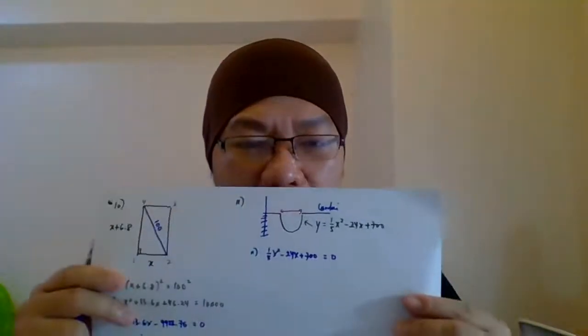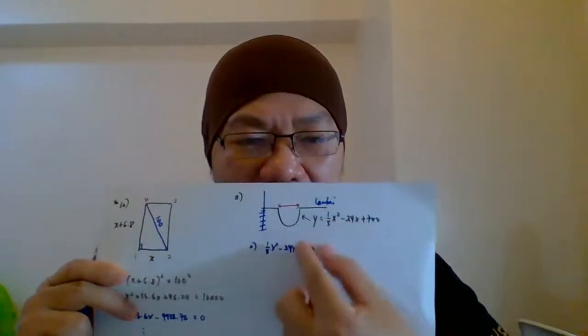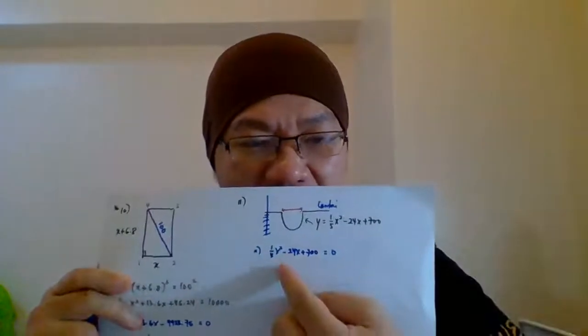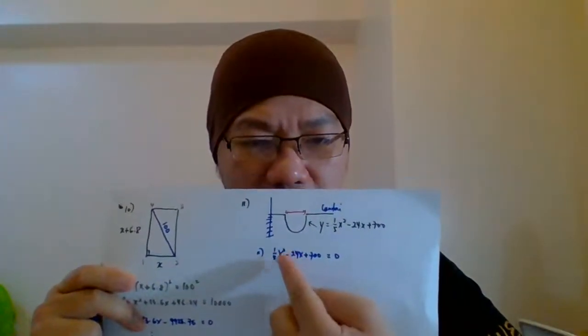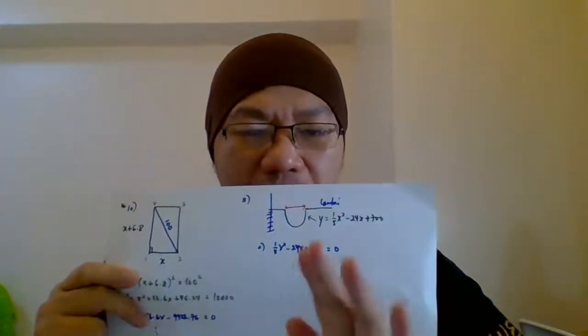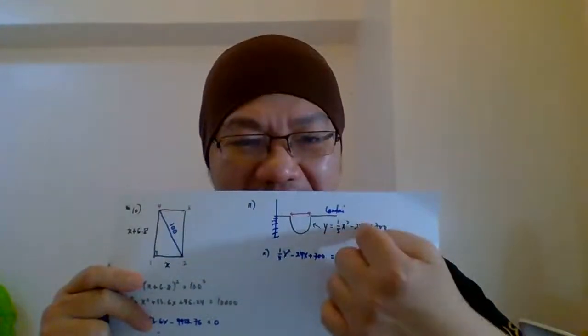Okay, so number 1 over 5 x squared minus 24x plus 700, you let equal to 0. Why do I let it equal to 0? Because of roots. I want to form a general equation here, the general form. So this one, cut and paste and equals to 0. Before you find the roots, this is not the simplest because we got that 1/5, right? But if you apply the formula, this one is accepted as the simplest, no problem.